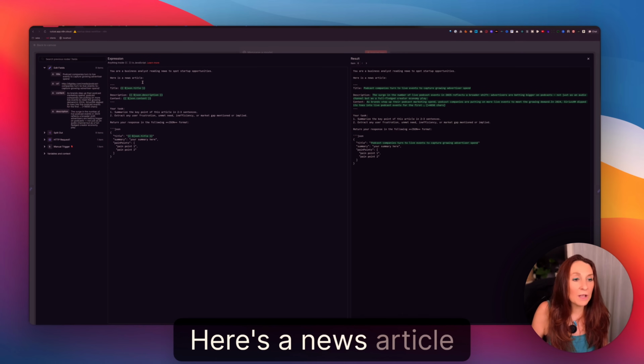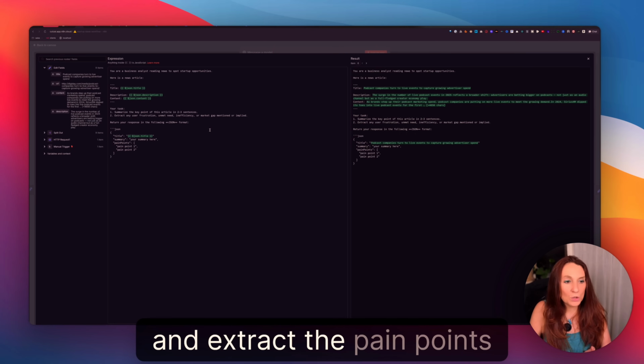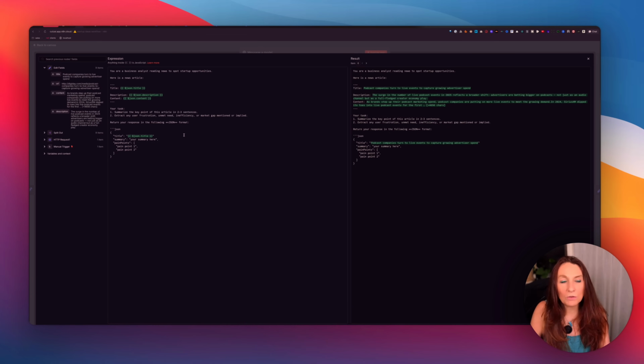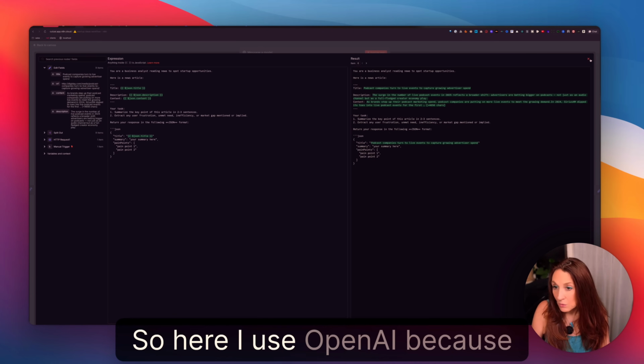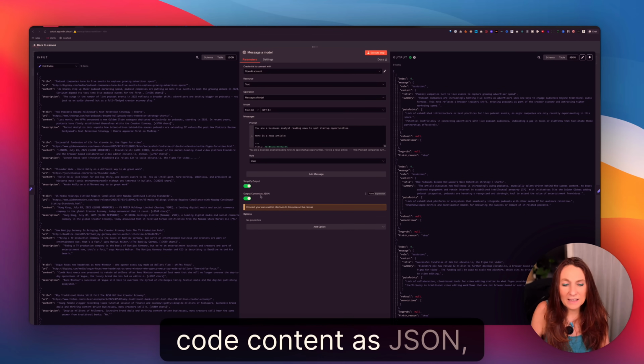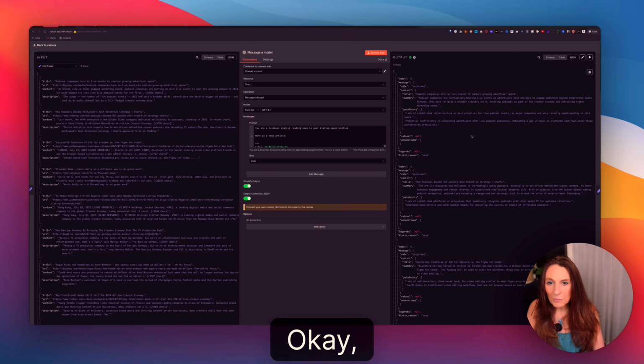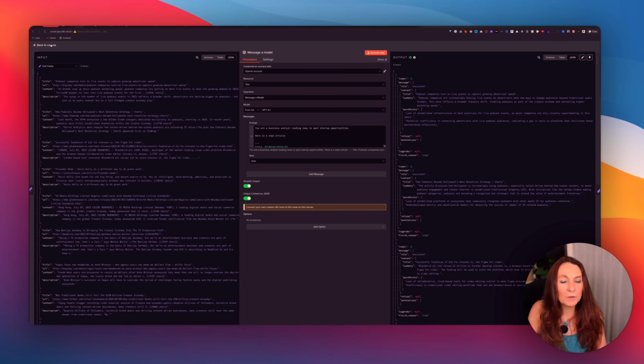Here's a news article, and I ask it to summarize it, extract the pain points and return a JSON. Here I use OpenAI because it has the content as JSON in a native way, so it makes things easier. Okay, so here we have our output.